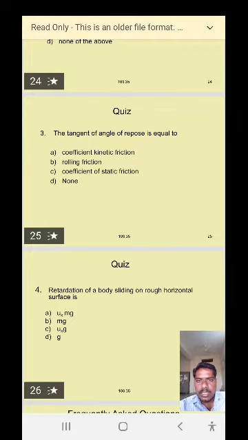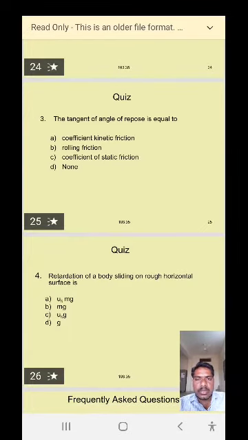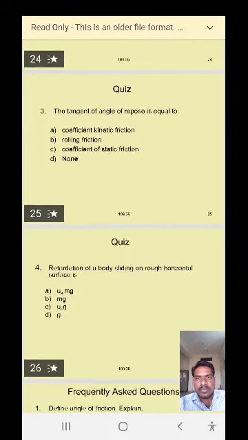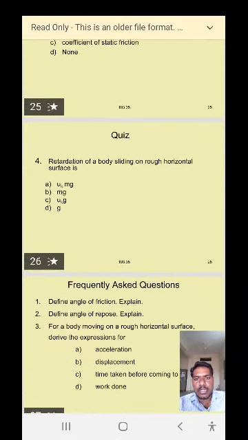The answer given is the coefficient of kinetic friction, so option A is the right answer.